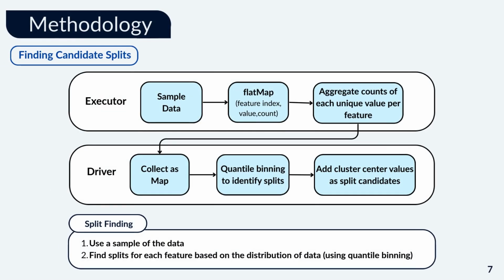Finding candidate splits. Now let's dive deeper into how candidate splits are generated. For each feature, we start by taking a sample of the dataset and compute the frequency of each unique value. We then apply quantile binning to this distribution to select split points that evenly divide the data. Additionally, we include the feature values from the cluster centers themselves as candidate splits. This ensures that the tree has splitting thresholds aligned with both the data distribution and the positions of the cluster centers.